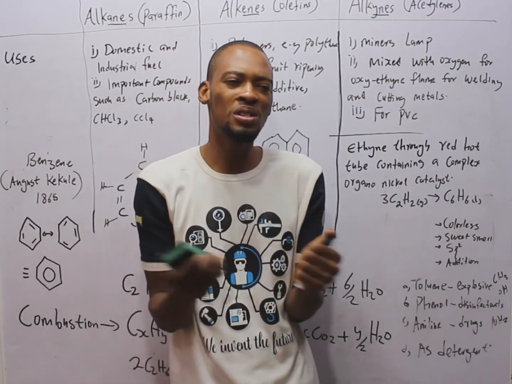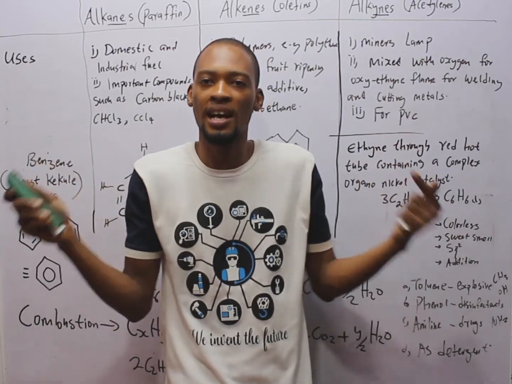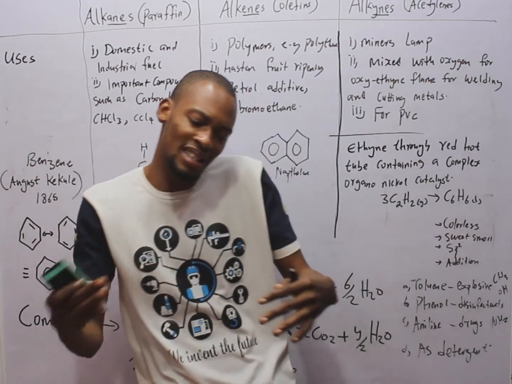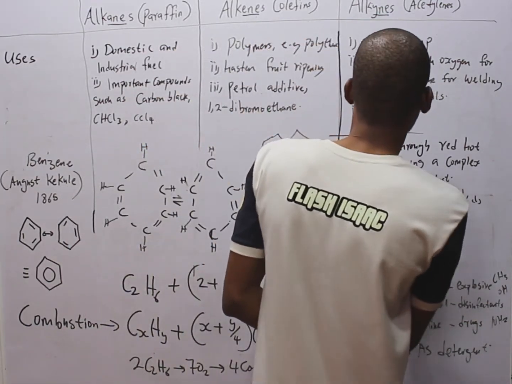Benzene is so stable that it takes time for you to break that bond. It is very, very hard. And it prefers substitution, at least to still maintain the benzene ring. Look at this.